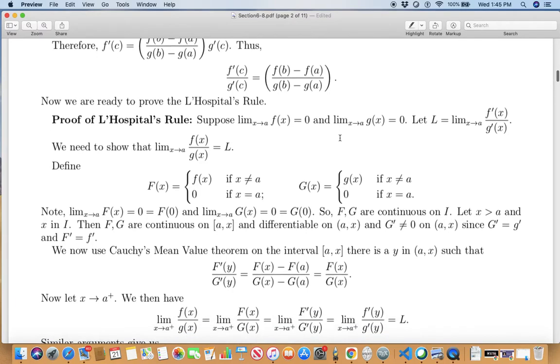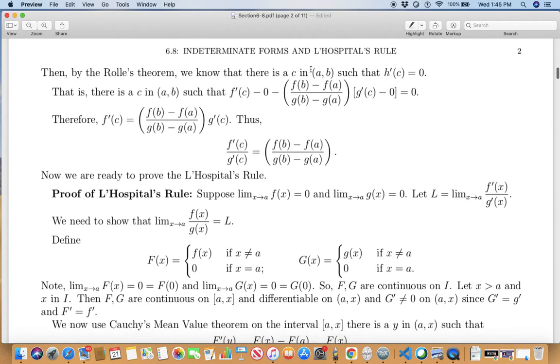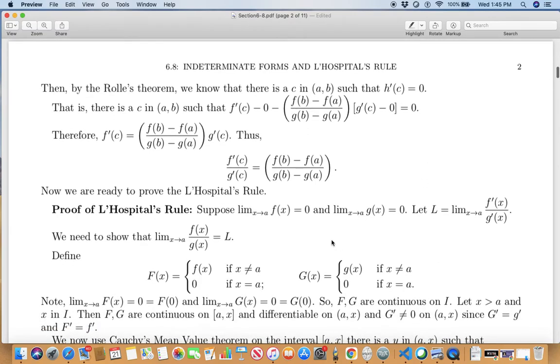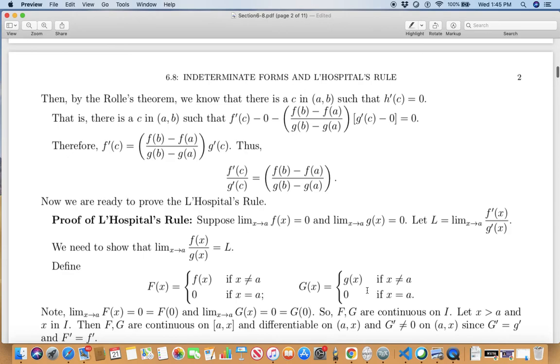All right. Now with this information, we can get going with L'Hôpital's rule. Let's come to L'Hôpital's rule in our next video. So the proof of L'Hôpital's rule will continue in our next video.